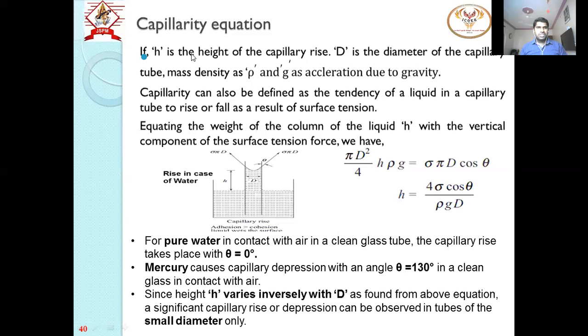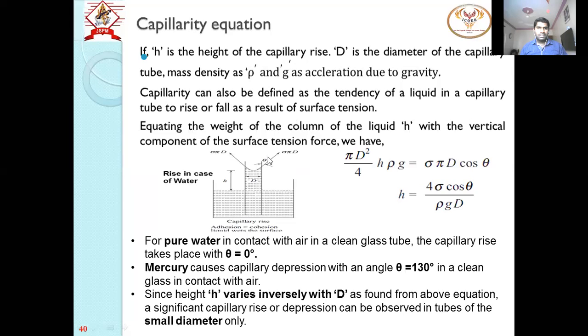Now h is the height of capillary rise, d is the diameter of the capillary tube, rho is the density of the given fluid, and g is the acceleration due to gravity. Capillarity is the tendency of the liquid either to rise or fall because of surface tension. So therefore you have to equate the total weight of liquid in this region. Whatever the rise of height h, we have to find the total weight of liquid in this rise portion, in this h portion.